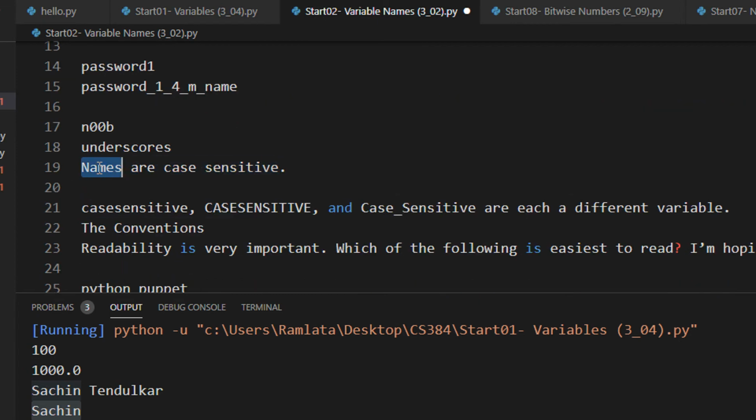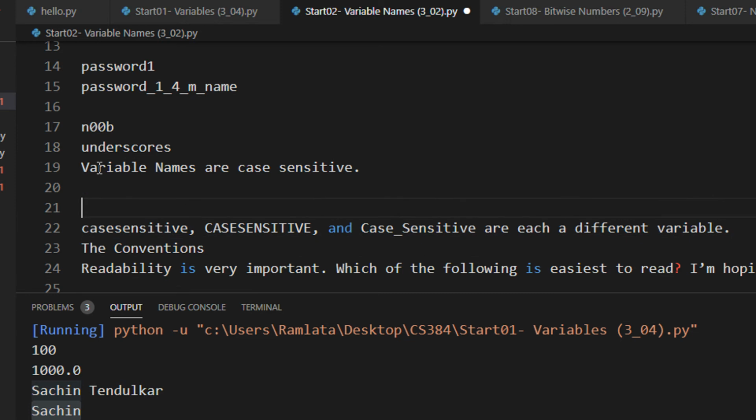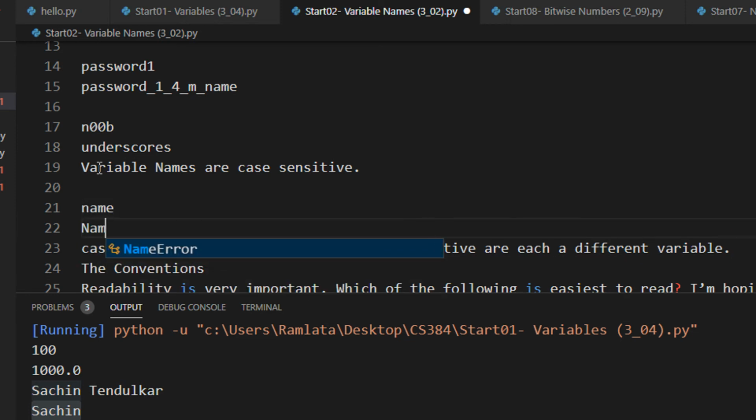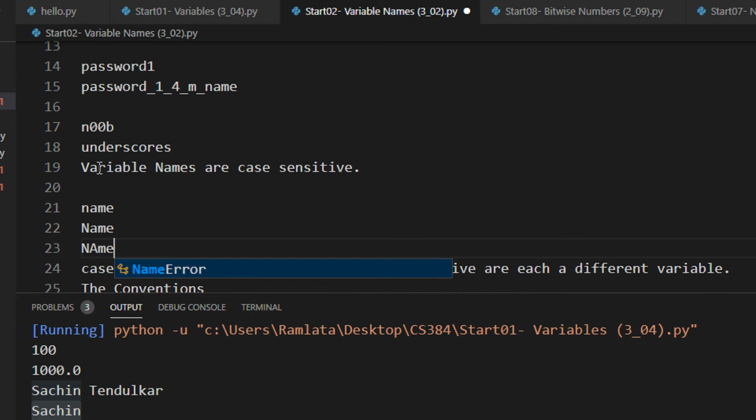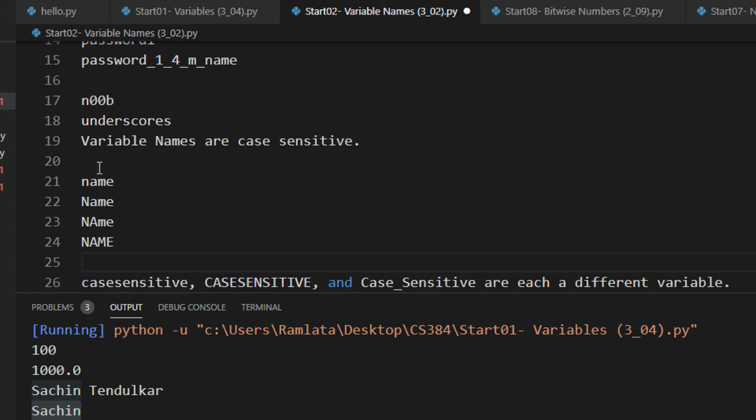And names are case sensitive. Names, as in, we should say variable names to be more precise, are case sensitive. So let us say I have a variable name called name. This name, this name, this name, this name all mean different things to the compiler, right? Actually, we don't use the term compiler in Python because it's a more C-specific term. We use the term interpreter.